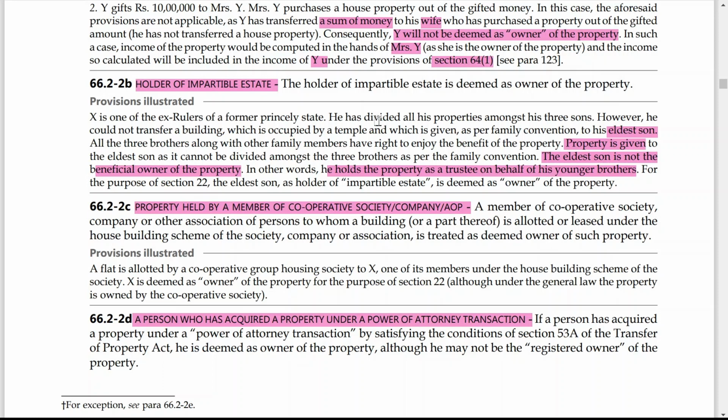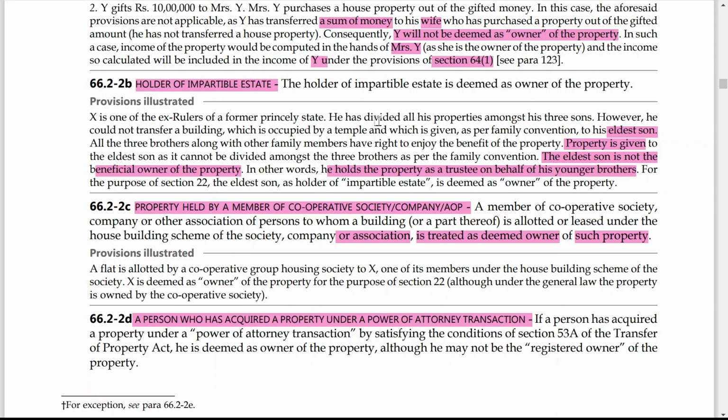Now property held by a member of a cooperative society, a company or AOP. A member of cooperative society, company or other association of persons to whom a building or part thereof is allotted or leased under the house building scheme of the society, company or association is treated as deemed owner of such property. Now let us understand with one example.